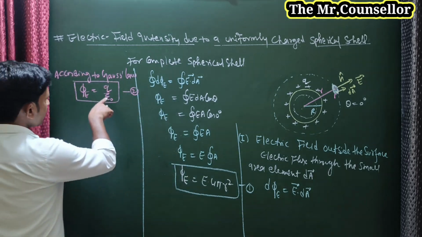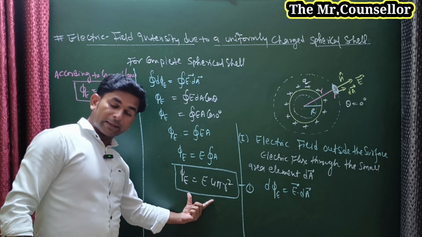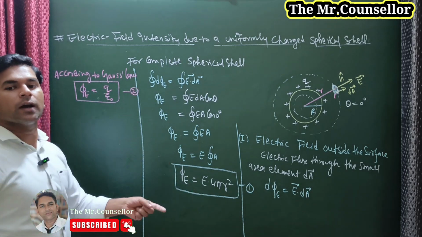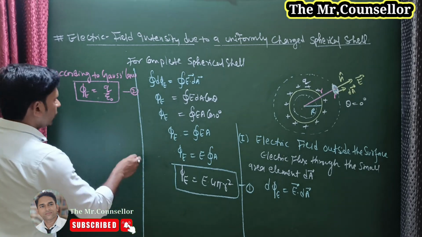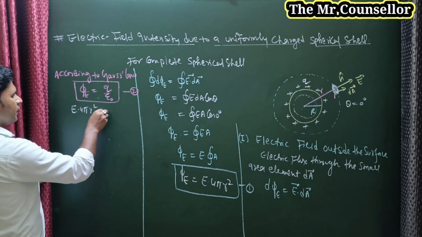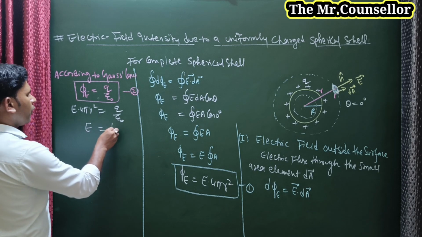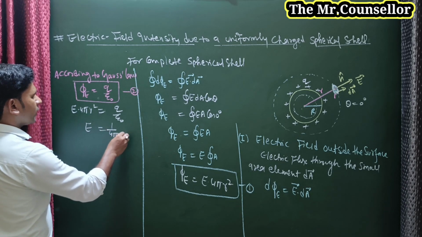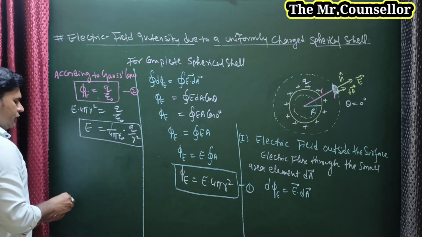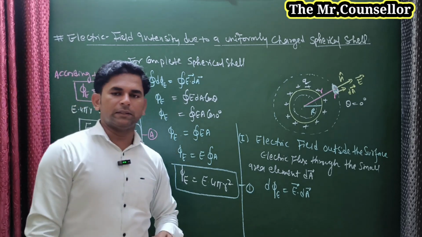After this, we need to compare both equations. This is also electric flux, and this is also electric flux. So if we compare, we can write E into 4 pi r square is equal to Q upon epsilon naught. So E is equal to 1 upon 4 pi epsilon naught into Q upon r square. Is it okay or not? This is the required condition. We can call it equation number A.